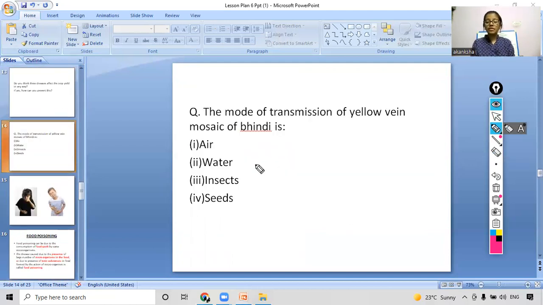What is the mode of transmission here? It is insect. So yes, now this is the end of our second topic. Now coming to our third topic.